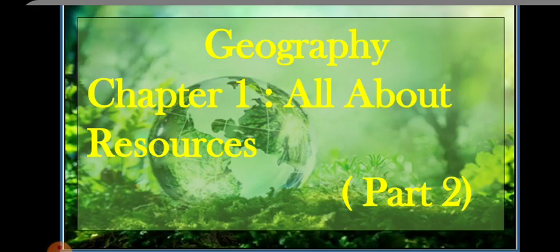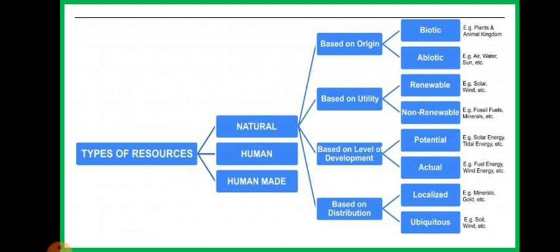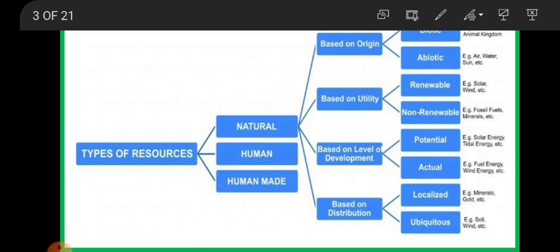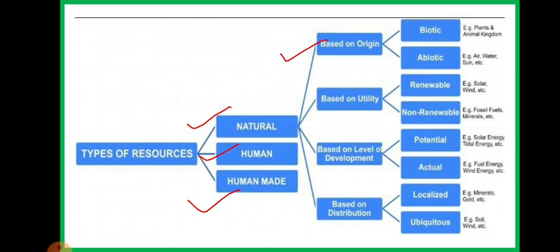So let's start the first chapter of geography, which is all about resources. This is the second part. Now, types of resources. The broad classification, as I have explained, is natural, human and human-made resources. First of all, we are going to discuss the classification of natural resources on the basis of origin, that means from where we are getting the resource. On the basis of origin, we have biotic and abiotic resources.